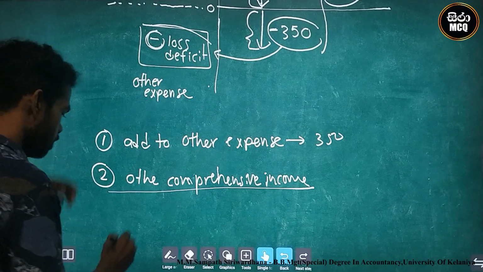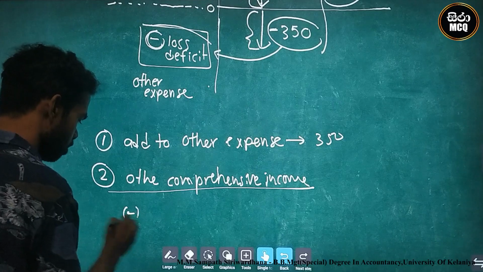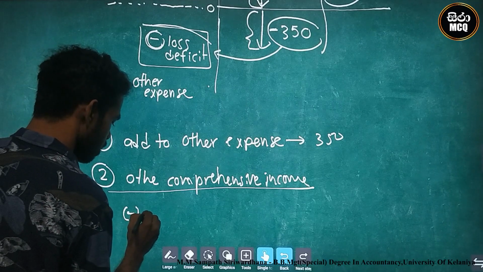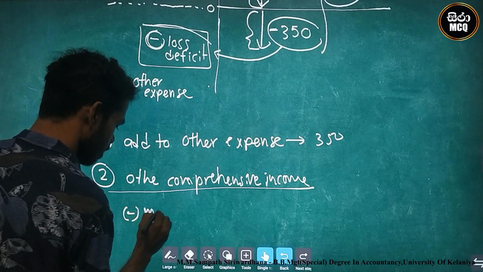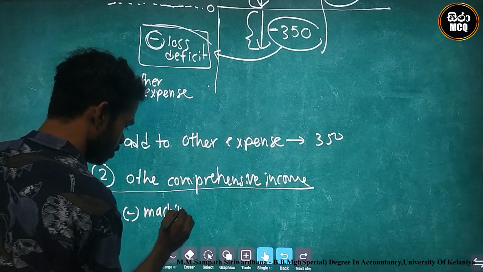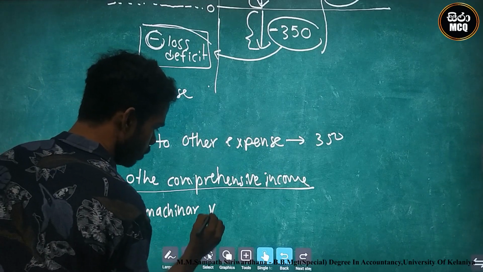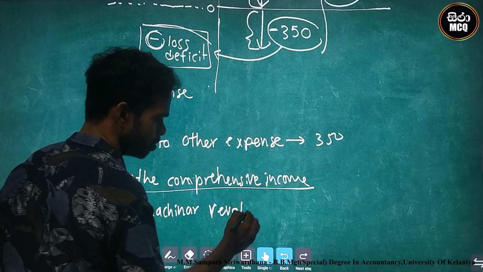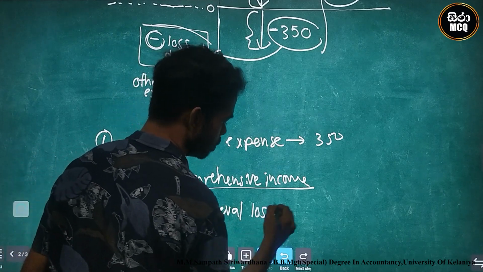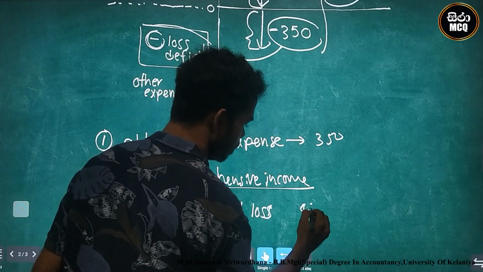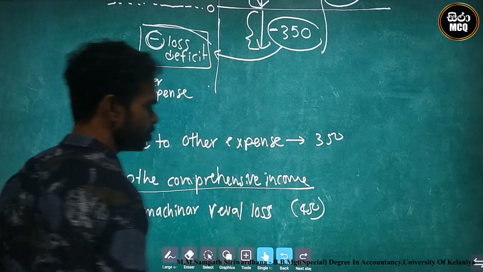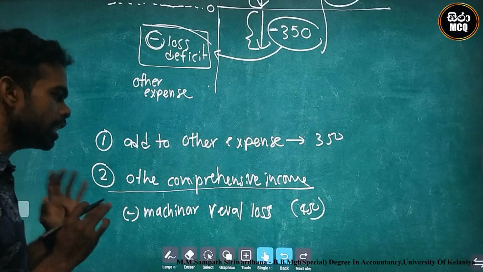At the topic, we must eliminate, means minus, machinery revaluation loss or deficit 450 minus it. Okay, this is the final correct destination.